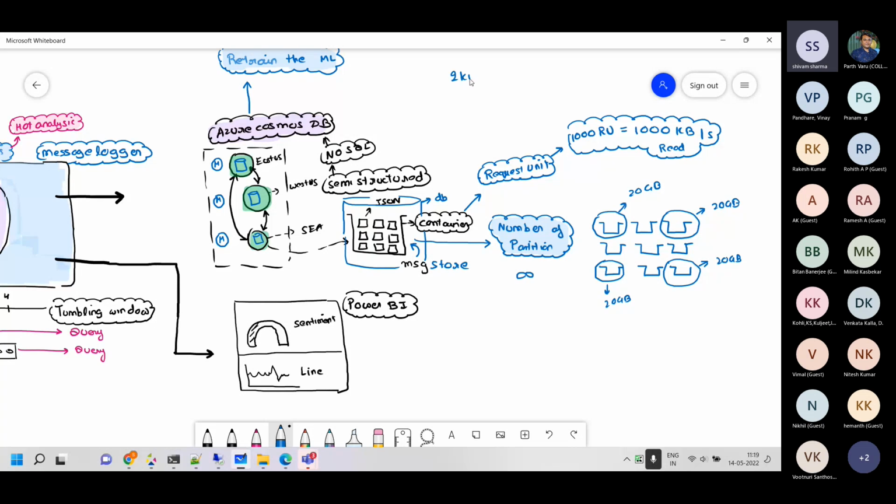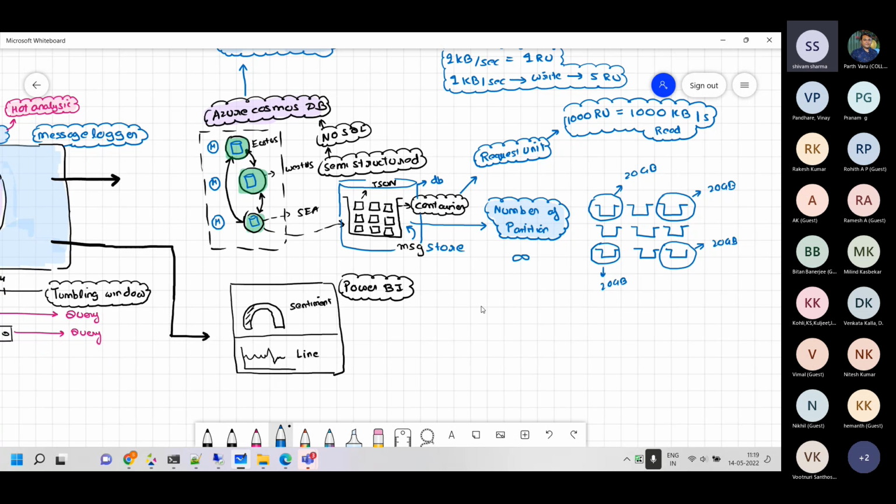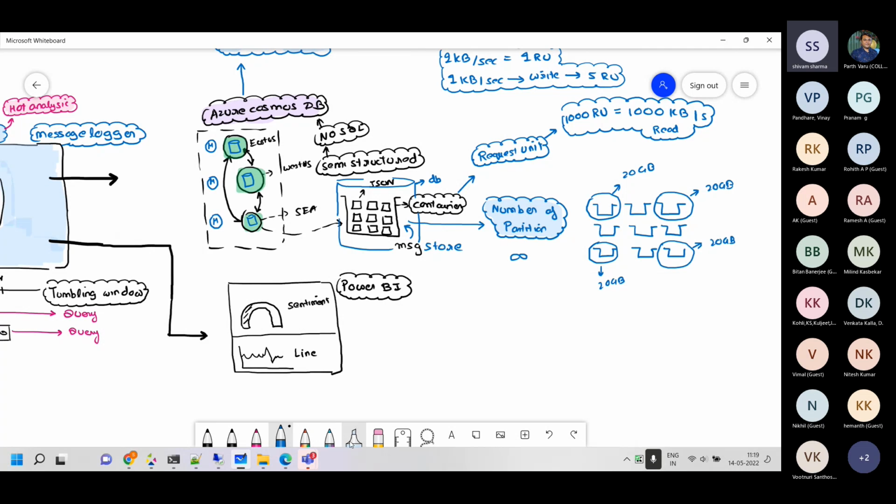So 1 KB read in 1 second is 1 RU, just FYI. And if you are doing a 1 KB write in 1 second, it's 1:5. It's basically 5 RUs. So the ratio is somewhere around 1:5. When we talk about reading, if we give one request unit, I can read 1 KB per second, but the writes are 5 times heavier. That's the number you have to remember when you're doing capacity planning for the Cosmos database.